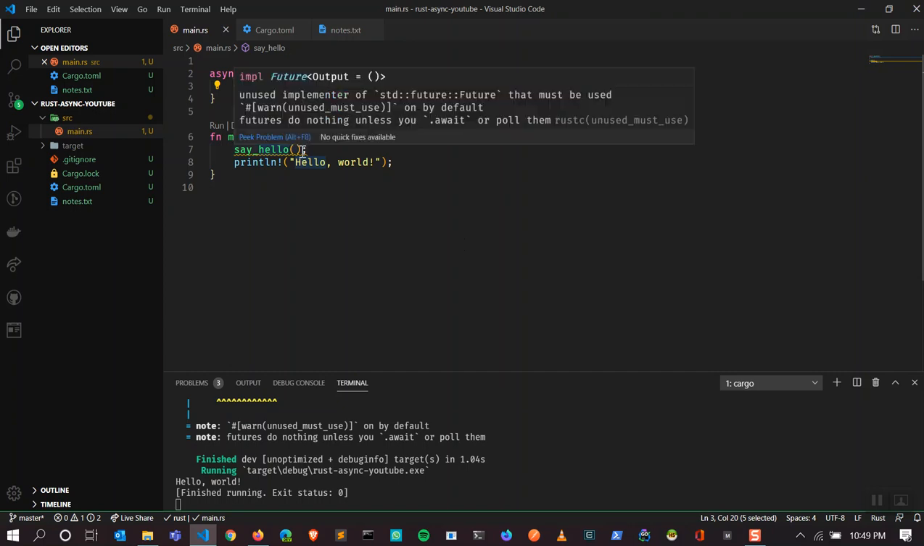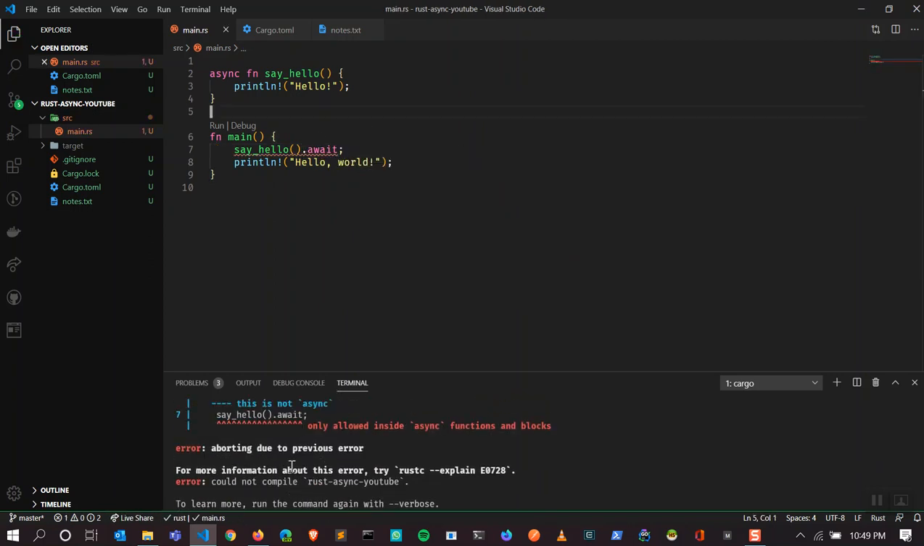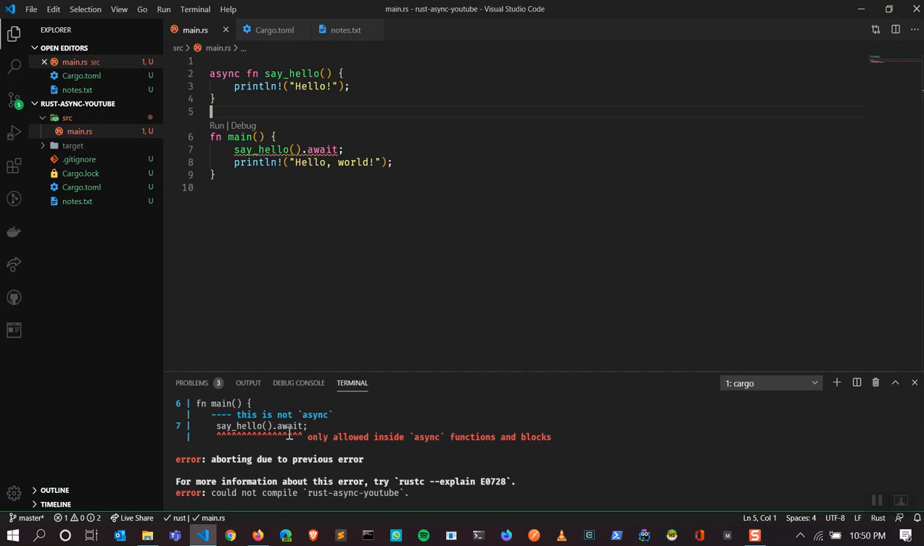If you hover on it, it says the warning: unused implementation of future. Future does nothing unless you say .await. So when I write .await, the compiler says .await now. You can only use .await inside async functions and blocks, so we cannot use .await unless we have an async function, right? Also, we cannot make the main function async. We can do that with other libraries, but we are not going to do that today.